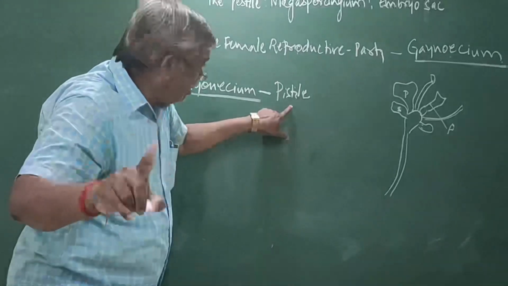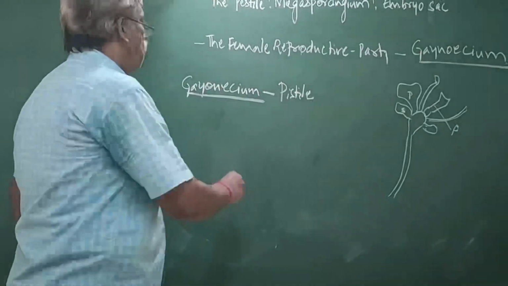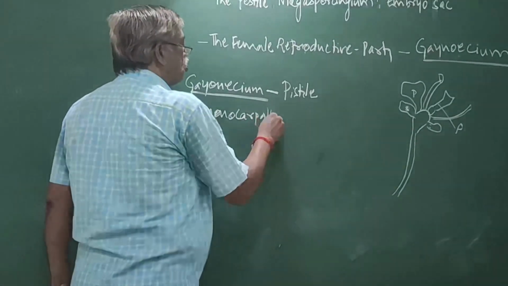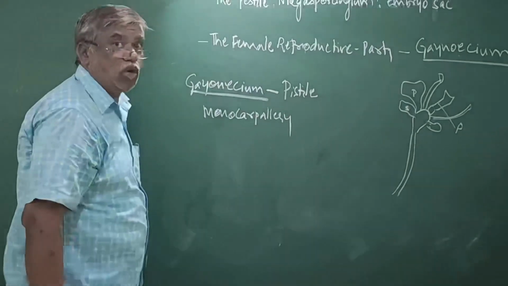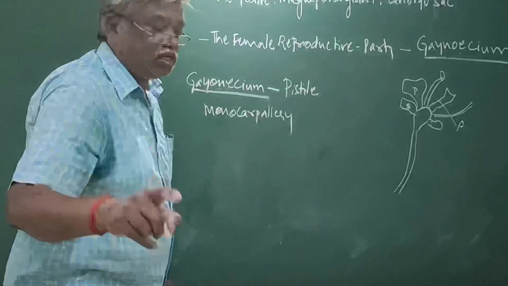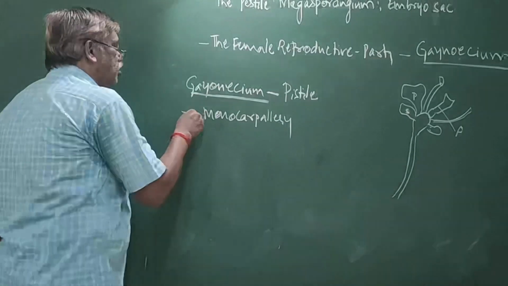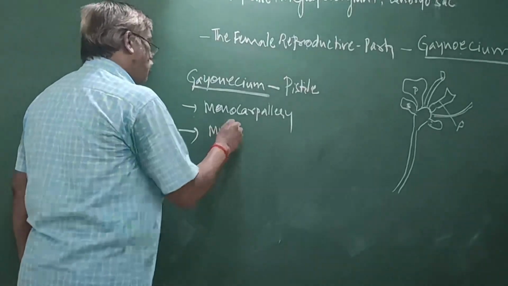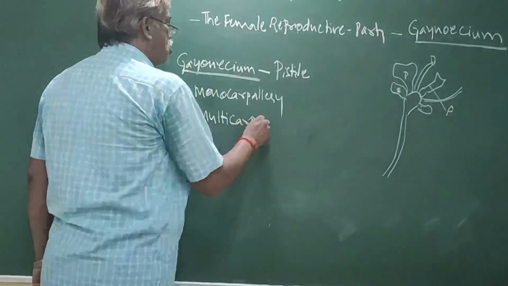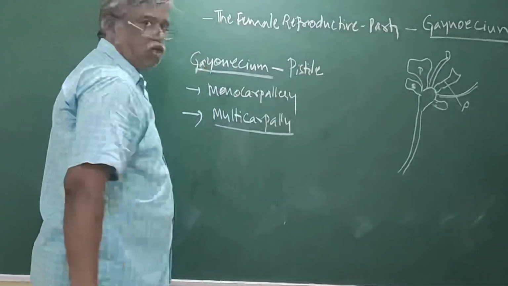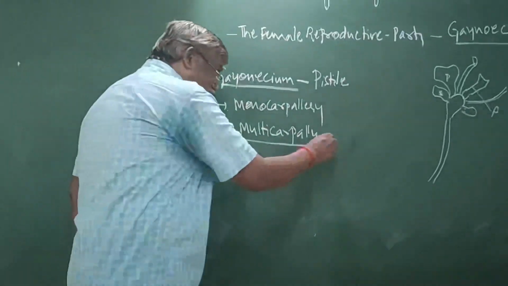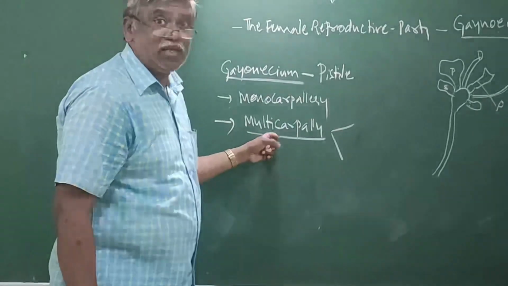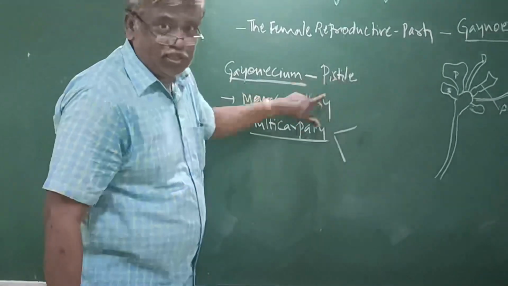If a gynoecium contains a single pistil, it is monocarpellary, the presence of a single pistil in a gynoecium. If it has two or more pistils, it is multicarpellary. Multicarpellary means the presence of more than two pistils.